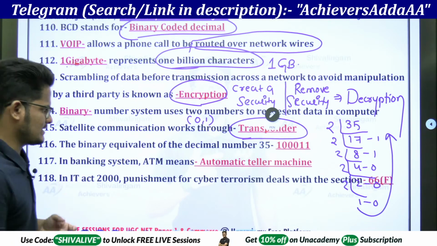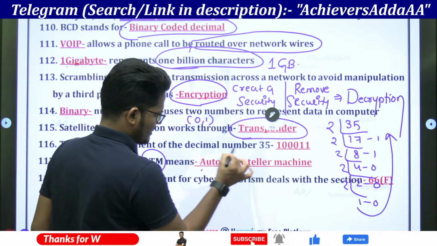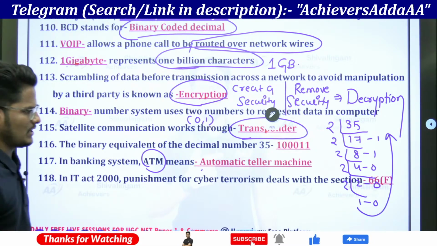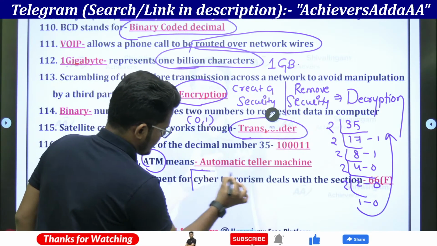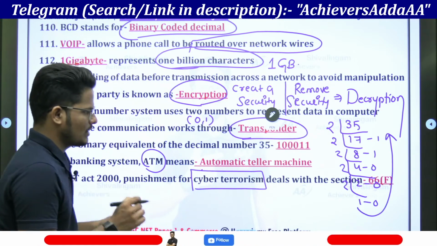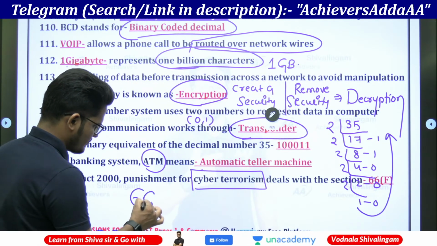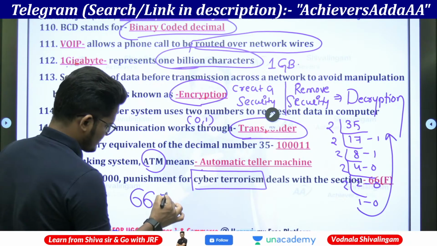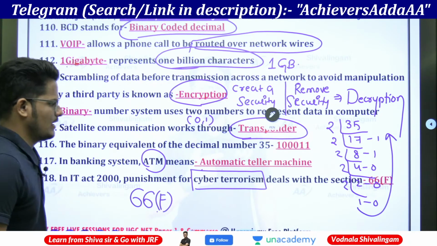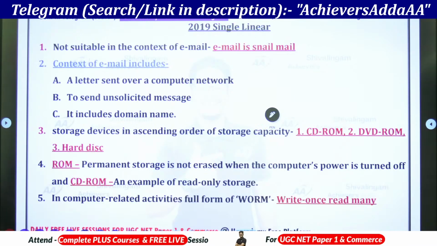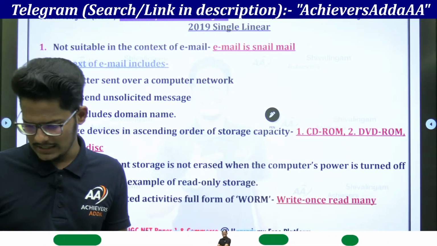In a banking system, ATM means automatic teller machine. And here in the IT Act, punishment of cyber terrorism is dealt with under section number 66F. Section 66F is dealing with cyber terrorism. Next, part 1 is completed.